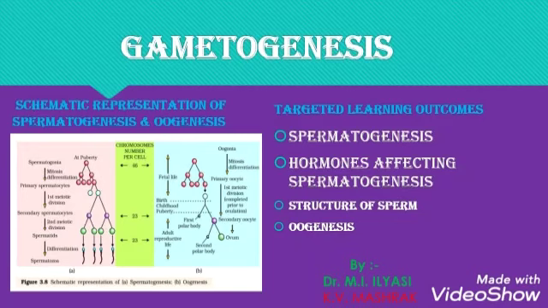The primary oocyte grows in size and completes the first meiotic division. It is an unequal division forming a large secondary oocyte and a tiny first polar body. The secondary oocyte retains much of the nutrition-rich cytoplasm.